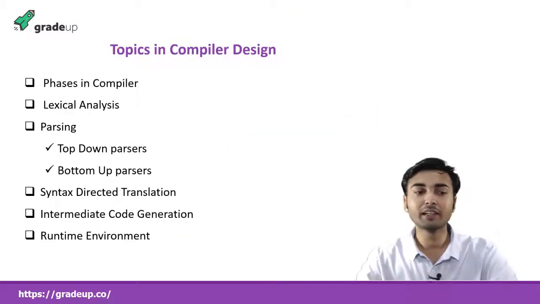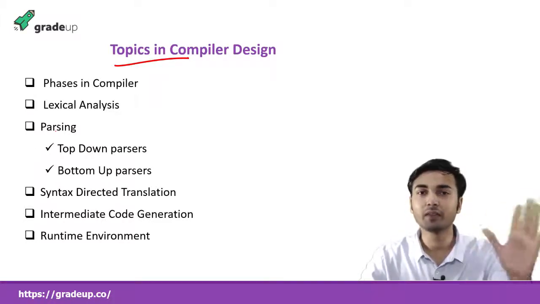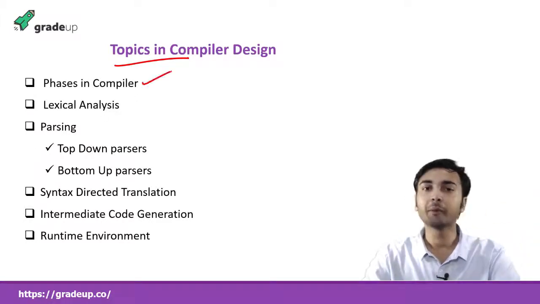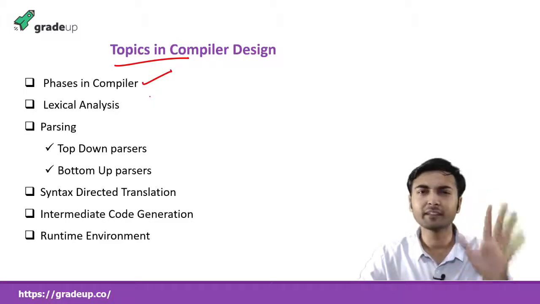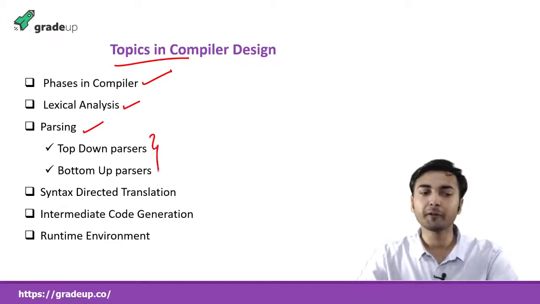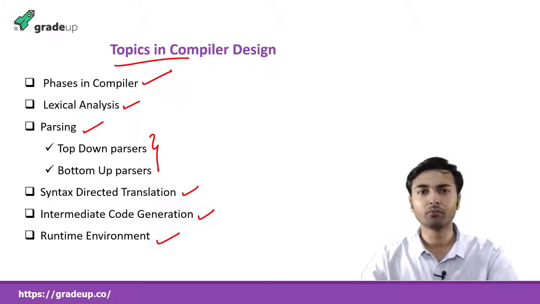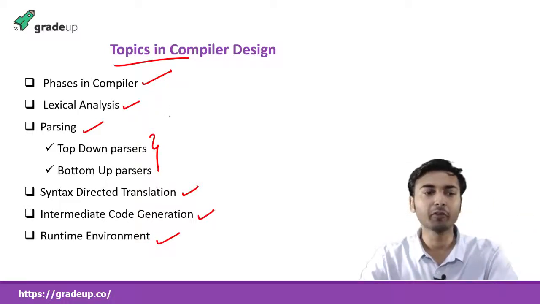Now see the topics we are going to study. Very small things. Only 6 topics are there which you have to study. First will be phases in compiler. There are 6 phases in compiler, and we'll see them one by one. Lexical analysis we'll see. Parsing. There are 2 types of parsers: top-down parsers and bottom-up parsers. Then syntax-directed translation, intermediate code generation, and runtime environment. These very small topics you have to study.